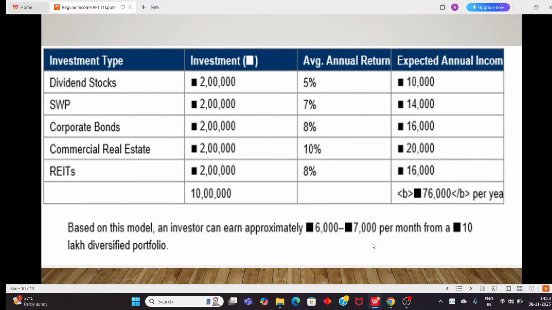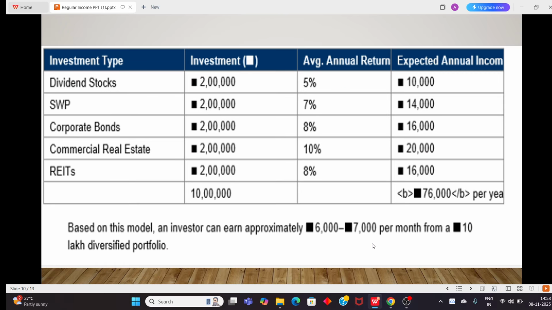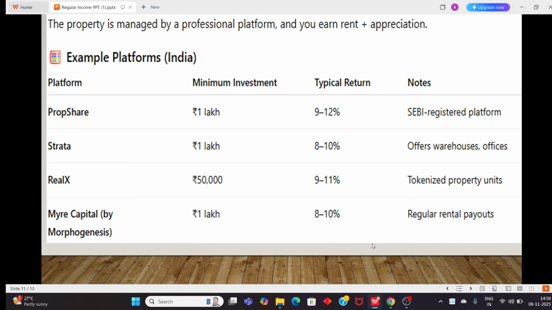When it comes to dividend stocks, I had made a list. But before that, for commercial real estate, there are many portals which allow you to buy fractional shares. Commercial real estate requires larger capital, but on portals like PropShare, Strata and RealX, you can start with a minimum investment of 50,000 to 1 lakh.